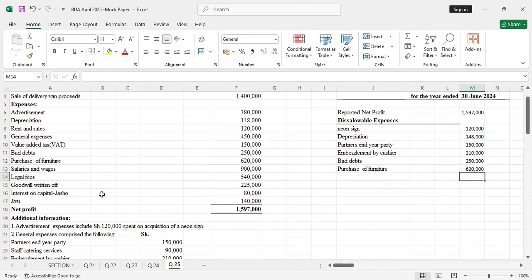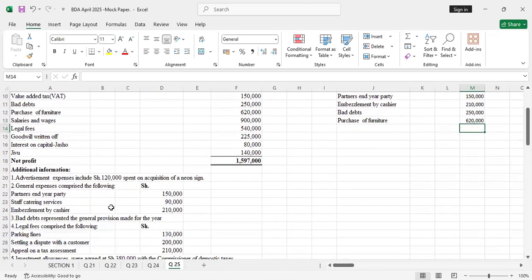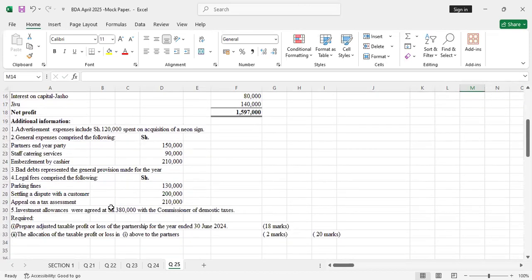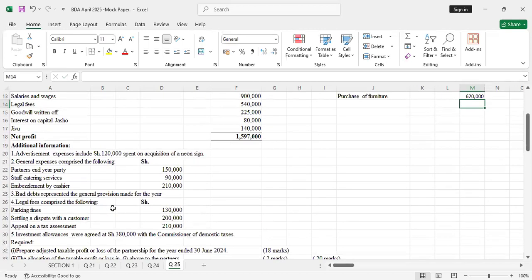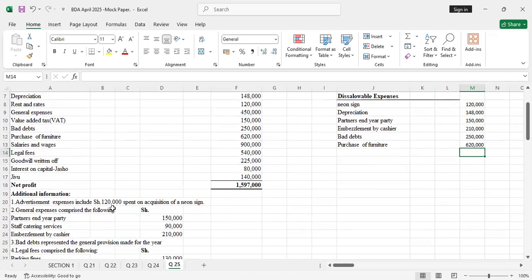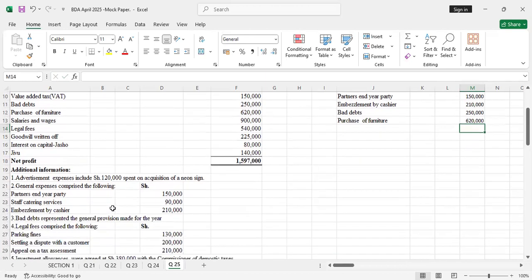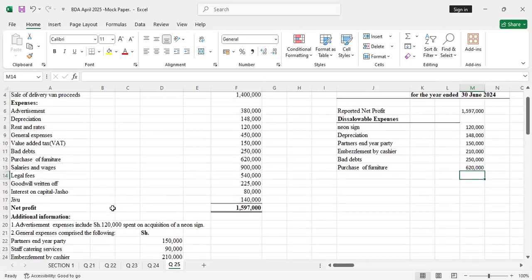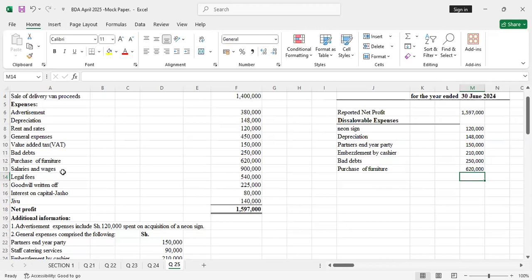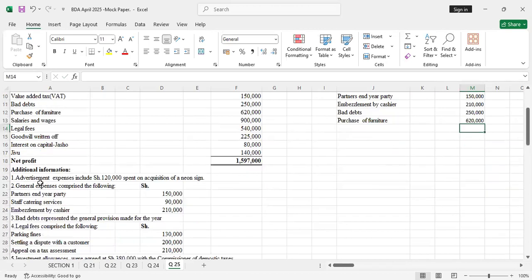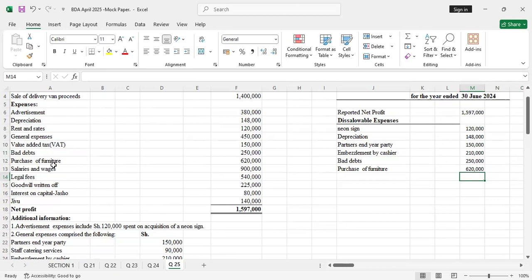Then salaries and wages. Was there any additional information talking about salaries and wages, so that we can know what is related to the business and what is disallowable? There was no clarification, so you leave it at that. You assume that, because they have not specified any additional information, the salaries and wages were being paid to those who are working in the partnership, the staff. So that's an allowable expense.